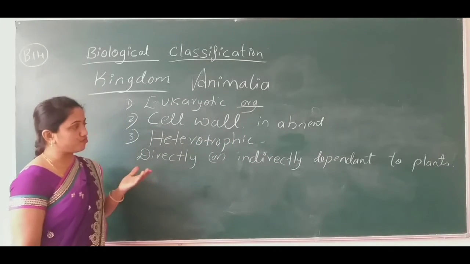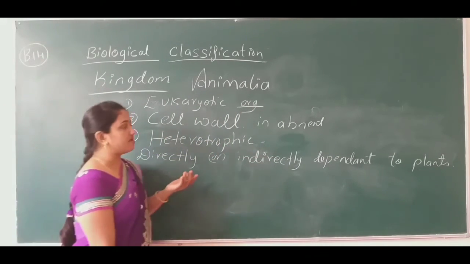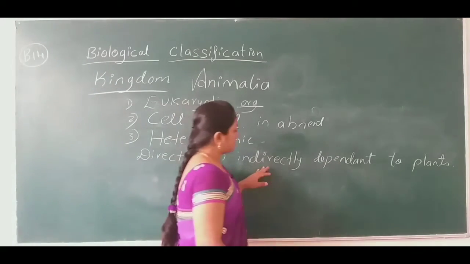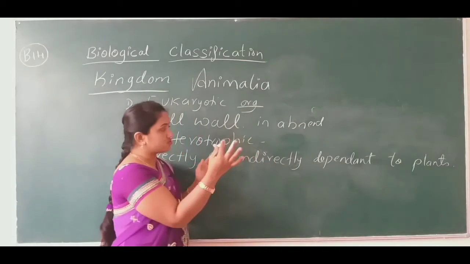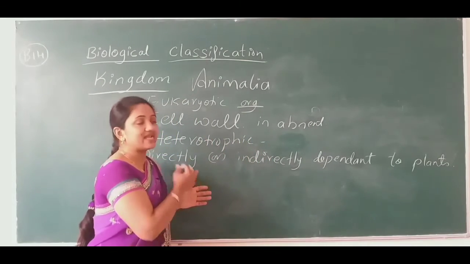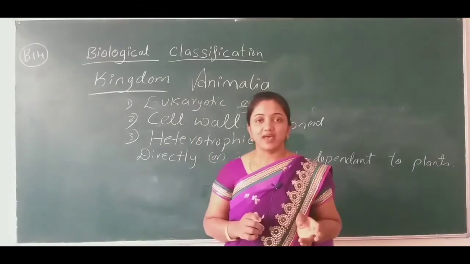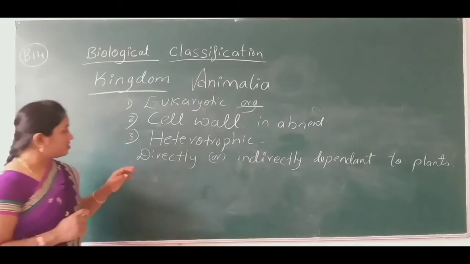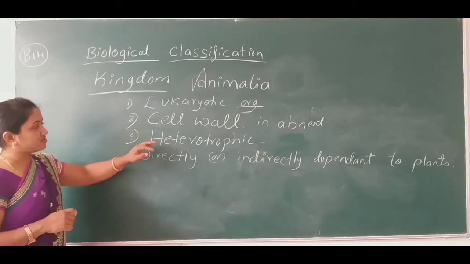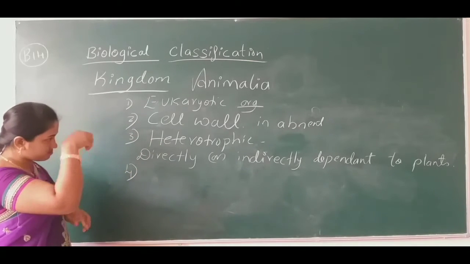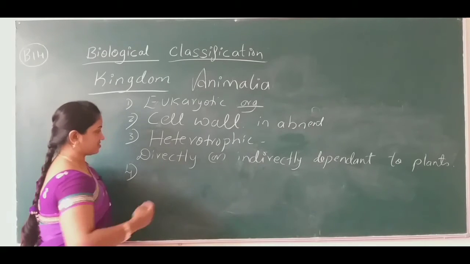Somehow the plant proteins and materials are going to be absorbed by the animals in an indirect way. They are known to be carnivorous animals. Okay. The next, after the mode of nutrition, coming to the next character.